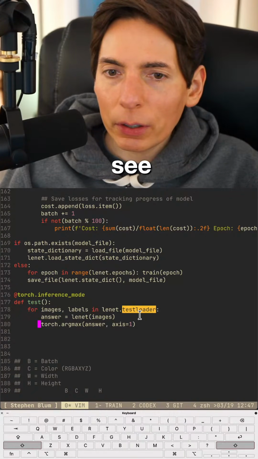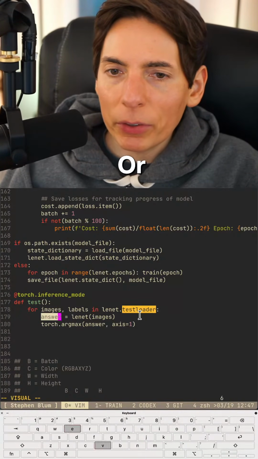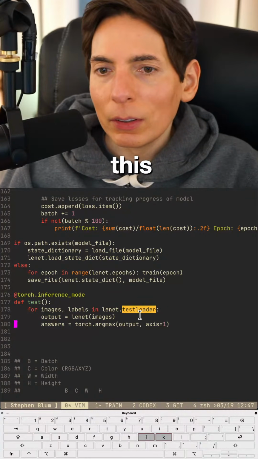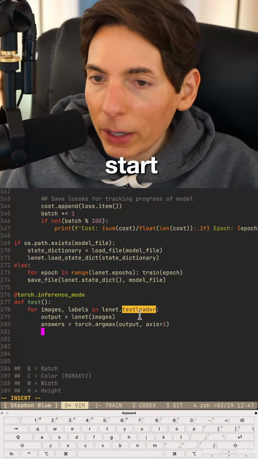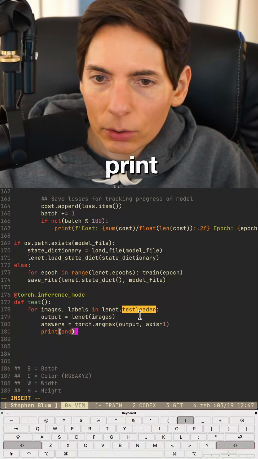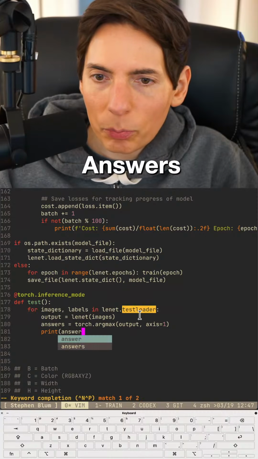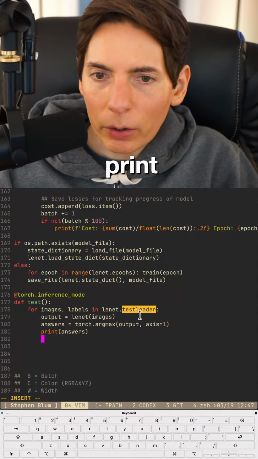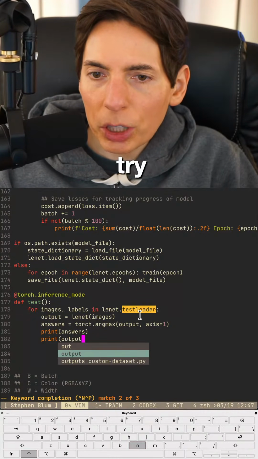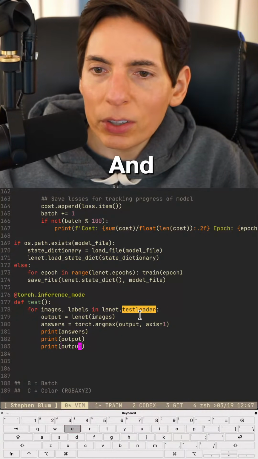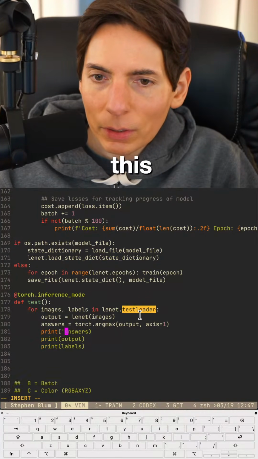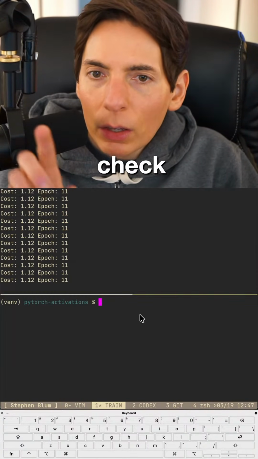Let's see our output. We'll put the output here and we'll say answers like this. And then we can start comparing the actual labels. So print answers and print our outputs. We'll try just to double check output, and I'll print our labels as well. All right, like this. We've got time though, so let me double check.